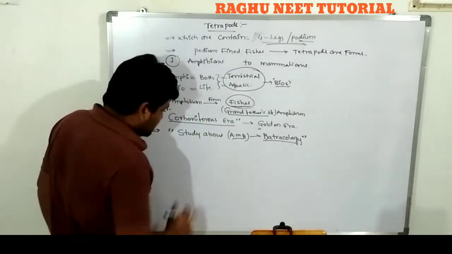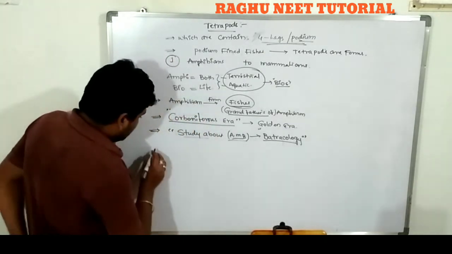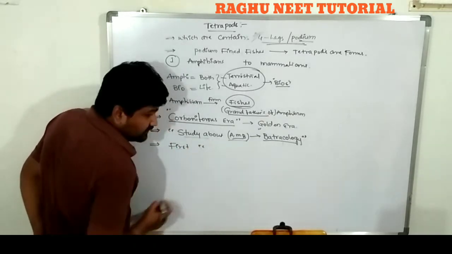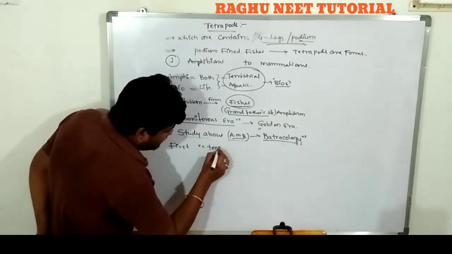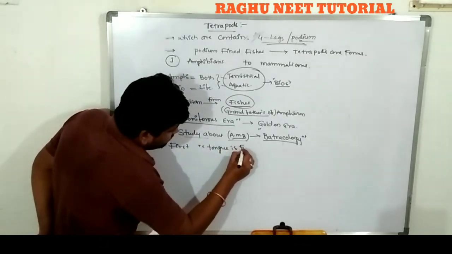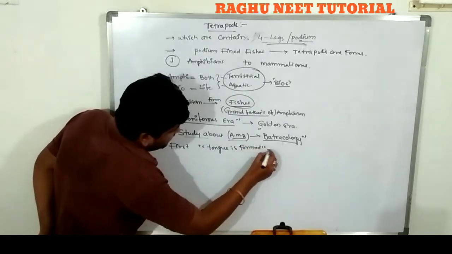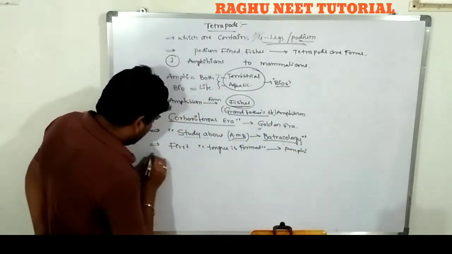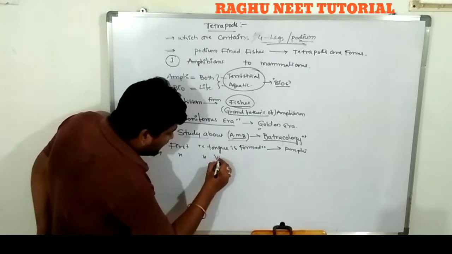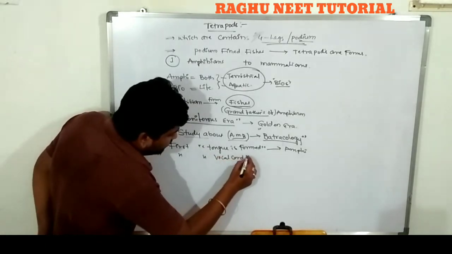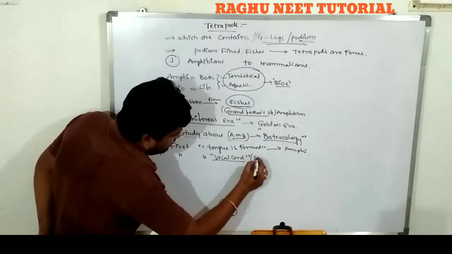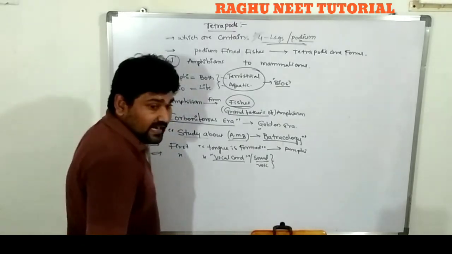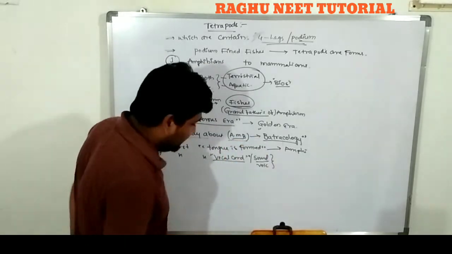Listen carefully. In the class Amphibia, the first tongue is formed, and the first vocal cord, nothing but the voice box or sound box. The voice box produces voice for attracting the female during reproduction.